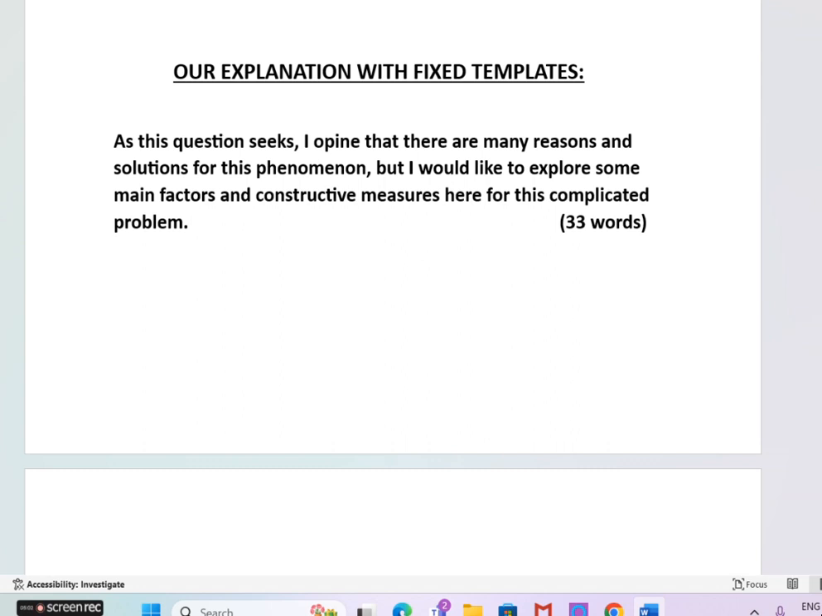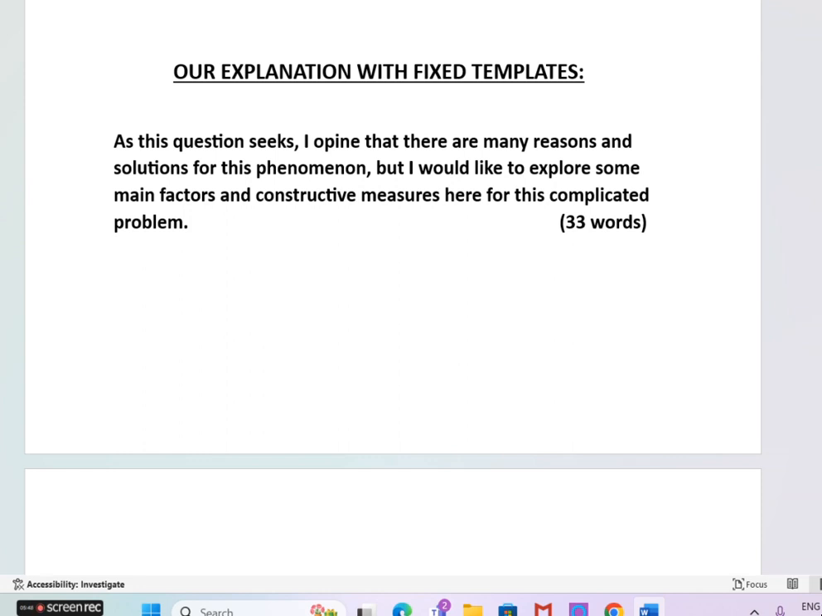Now listen to me while looking at the introduction. As this question seeks, I opine that there are many reasons and solutions for this phenomenon, but I would like to explore some main factors and constructive measures here for this complicated problem. Dear friends, it is a fixed introduction for this type. What are the reasons and solutions? That is type 4 in our types of essays. Please mug up. Of course, generally I don't encourage rote learning, but here just mug up, it is an exception.